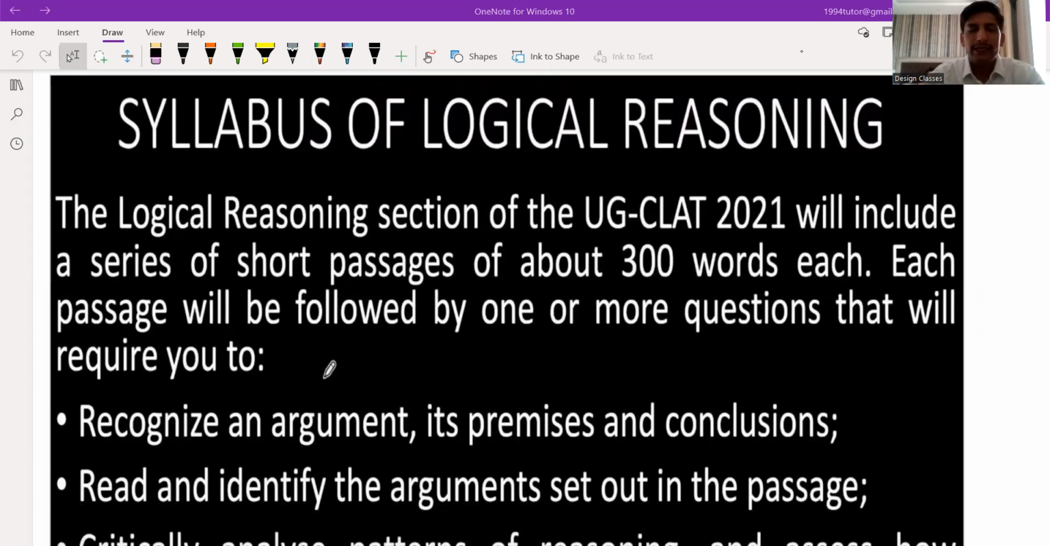And in today's class, we are going to discuss the syllabus of logical reasoning for CLAT. Basically, this is divided into two sections: one is critical reasoning and one is legal reasoning. So we are going to discuss these two.